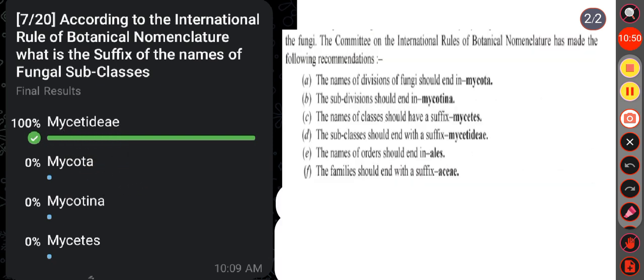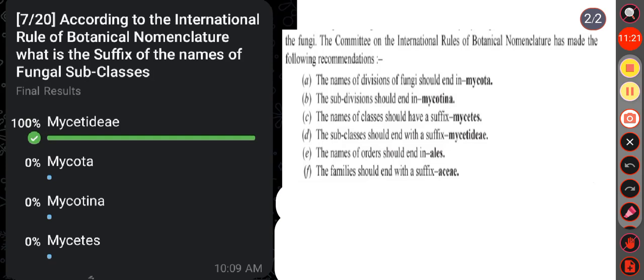We know the Committee on the International Rule of Botanical Nomenclature has made the following recommendation, that the names of divisions of fungi should end in Mycota. The subdivision should end in Mycotina. The names of classes should have the suffix Mycetes. The subclasses should end with the suffix Mycetidae, and the names of orders should end in ales. Then the families should end with the suffix aceae.